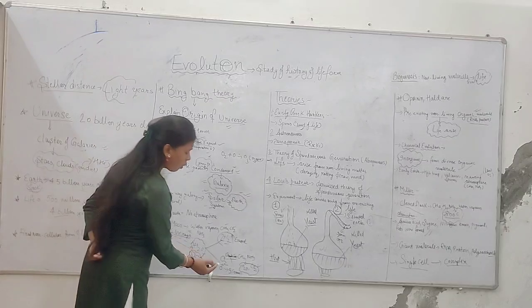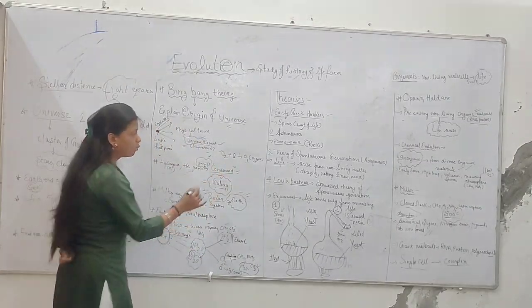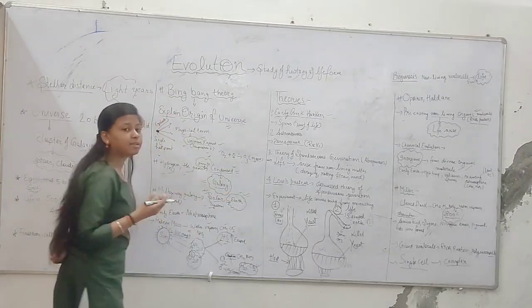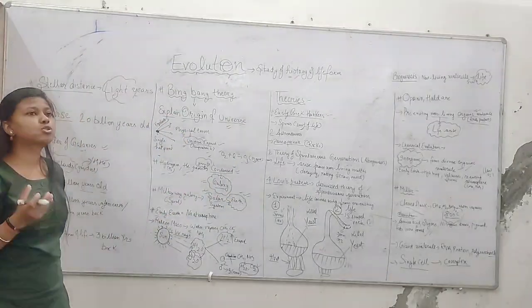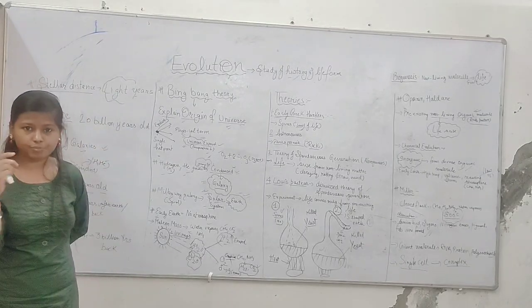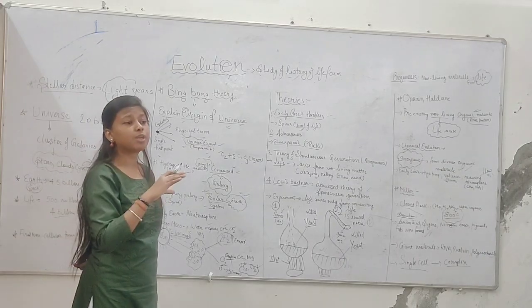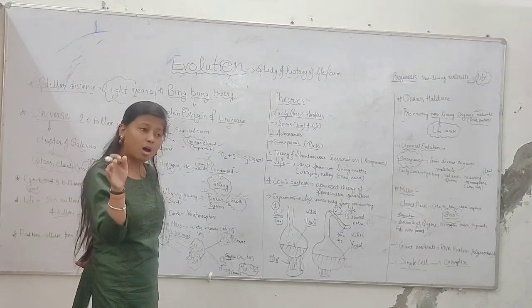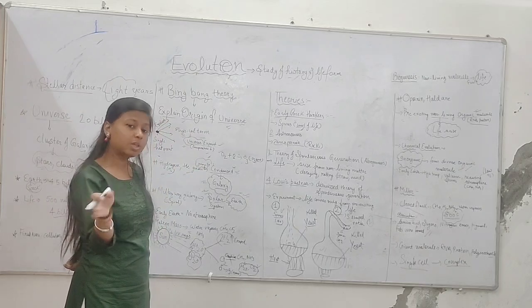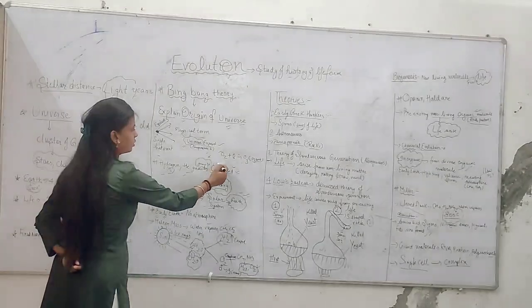Now an oxygen molecule also combines with an oxygen atom, forming O3, that is ozone. As we know, the ozone layer is present in the outer atmosphere, the stratosphere, and it protects the Earth from the sun's UV rays. So that is ozone.